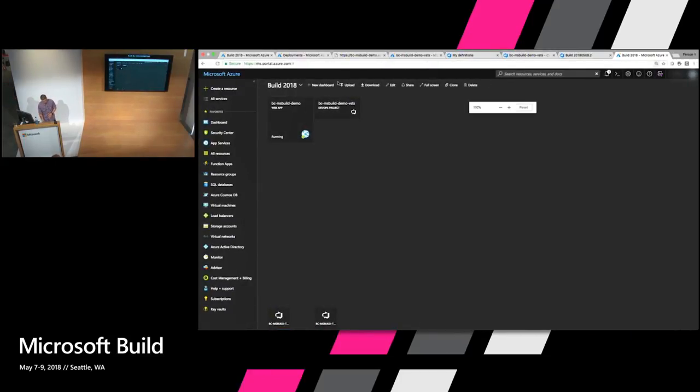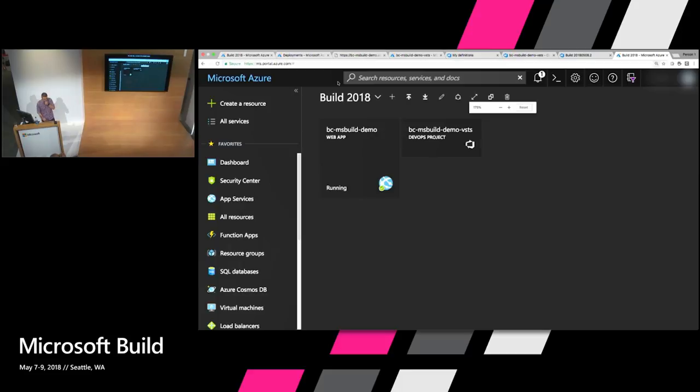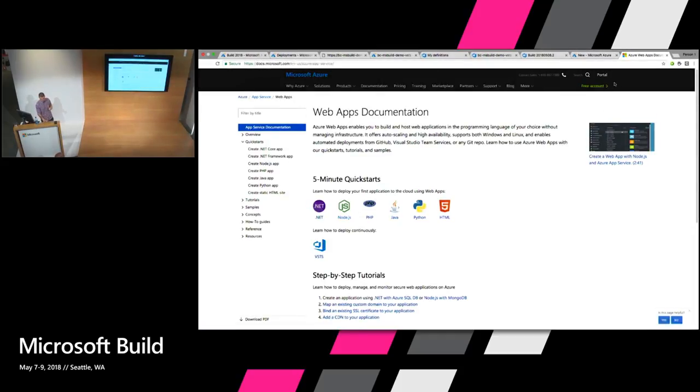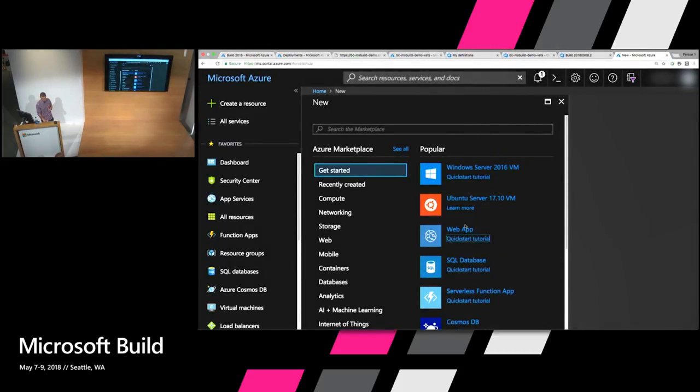So when you come to the portal, you go to portal.azure.com. You're going to want to create a resource because we need somewhere to carve out some space in Azure to host our Node application. And where you would want to go is one of the popular options, which is Web App.